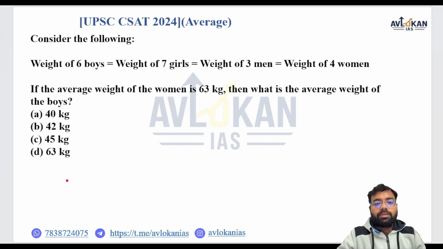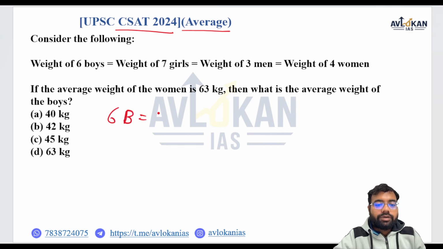Today we are back with one more question that is asked in CSAT 2024 and it is of the average topic. The question is, consider the following: weight of 6 boys is equal to the weight of 7 girls, equal to the weight of 3 men, equal to the weight of 4 women. This is given. If the average weight of the woman is 63 kg, now they are not saying that the weight of a single woman is 63 kg, but the average of all the women is 63 kg.